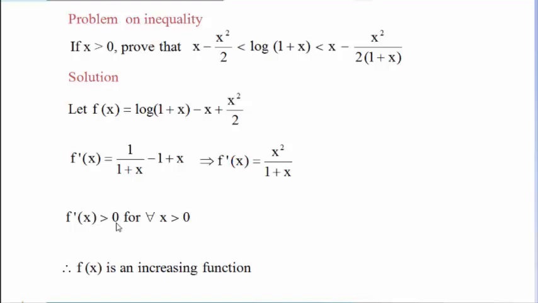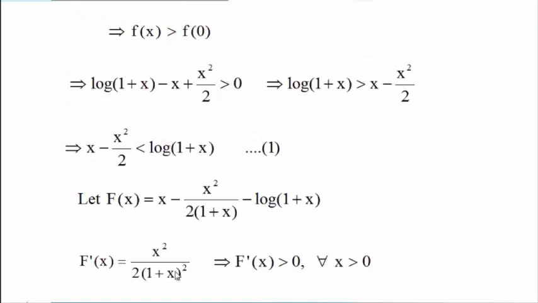From this we can conclude by using the corollary that f(x) is an increasing function, meaning f(x) is strictly greater than f(0). What is the value of f(x)? As defined in the function, we get the left hand side, and by replacing x by 0, we get f(0) is 0.